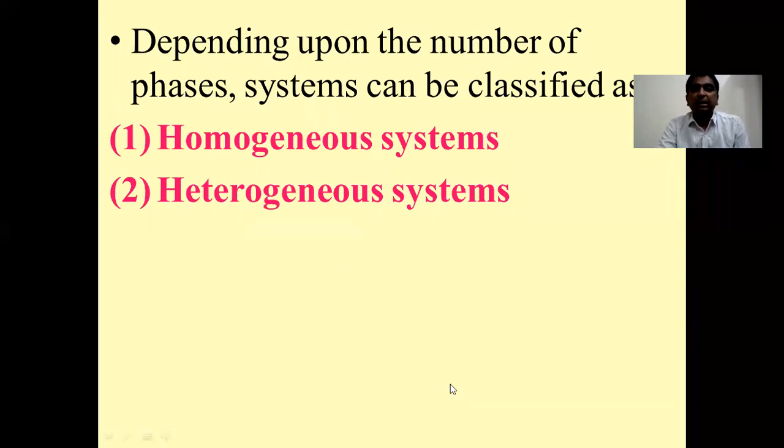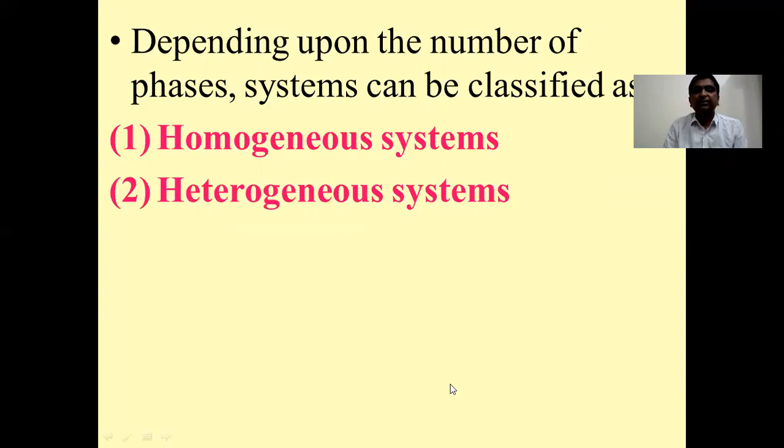In the earlier lecture, we have seen the definitions of systems and phases. What is a system? A system is nothing but a portion of matter which is under thermodynamic study. Whereas a phase is nothing but a uniform or homogeneous, physically distinct and mechanically separable part of the system.